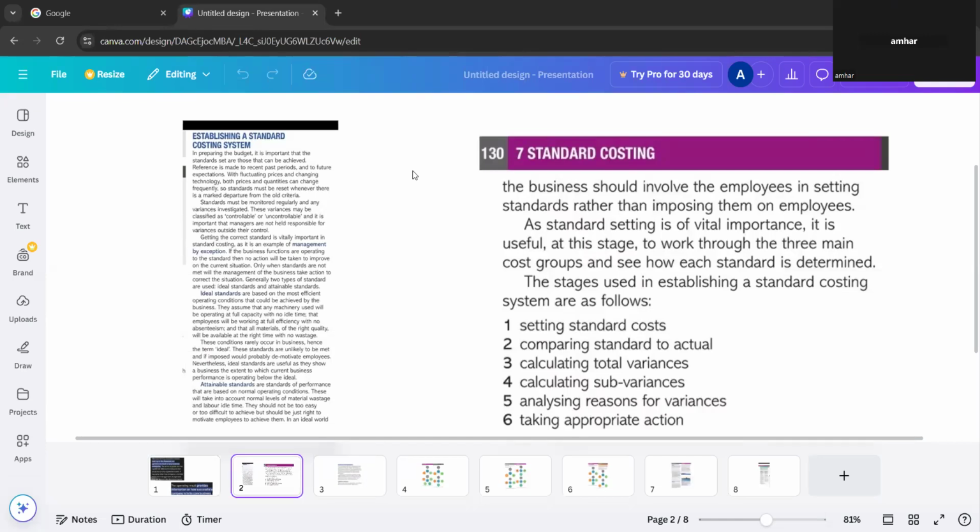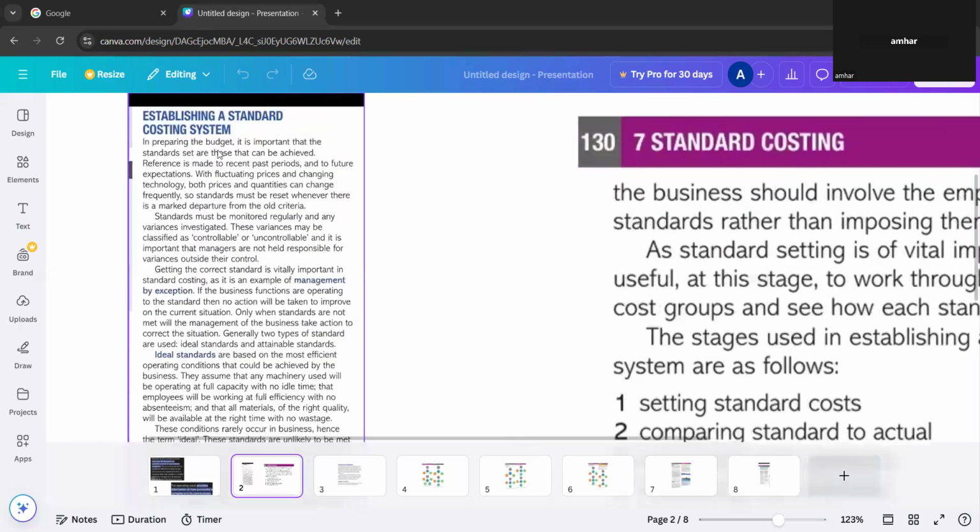Okay, so it's establishing a standard costing system. I'll read that. In preparing the budget, it is important that the standards set are those that can be achieved. So what they are saying is when you set a standard, it must be achievable. You can't set anything that is not achievable. So you have to set some realistic targets which can be achieved. Did you understand that?